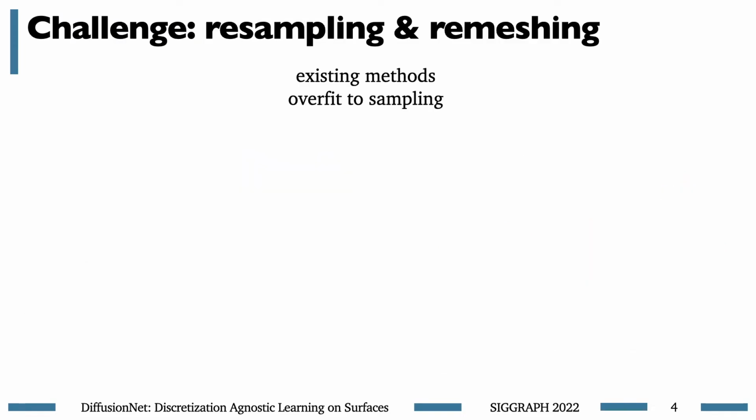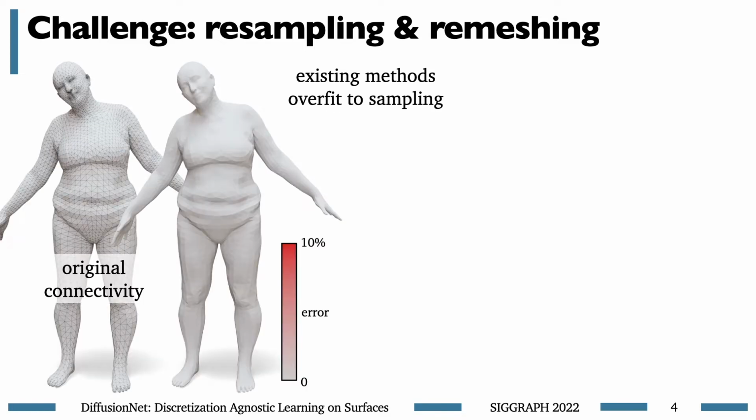The challenge that really inspired us to start working on this problem is that of overfitting to sampling. I think this is something we've kind of brushed under the rug as a community, and which we're going to need to tackle head on as we integrate these methods into more and more applications. Here's an example of what I mean.